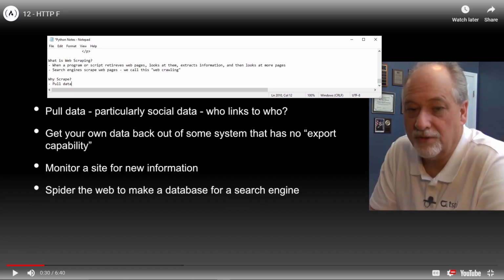Pull data. Who links to who? What kind of... Oh, give me a second. I'm about to explode. I don't even know. This is supposed to be university level, you know? And I guess it is because it's that hard to understand.